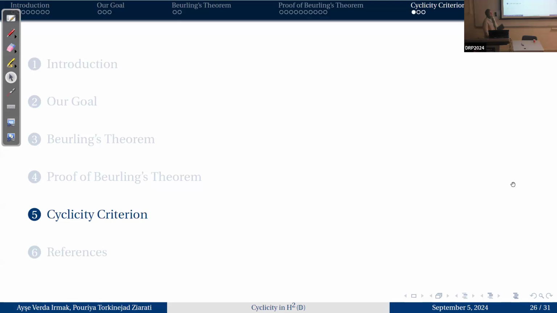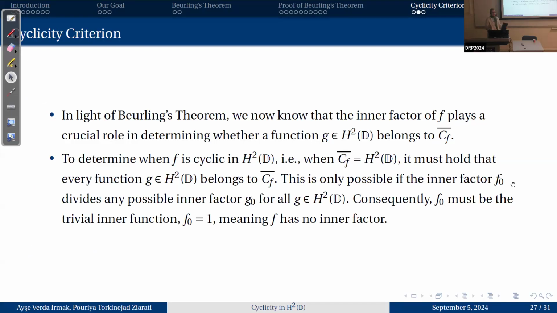So what about cyclicity? Up until now, we talked about which functions G in H2D belong to the closure of CF. But we need to determine the condition for which functions F the closure of CF is equal to H2D. And in light of Beurling's theorem, we know that the inner factor of F plays a crucial role in determining whether a function G in H2D belongs to the closure of CF.